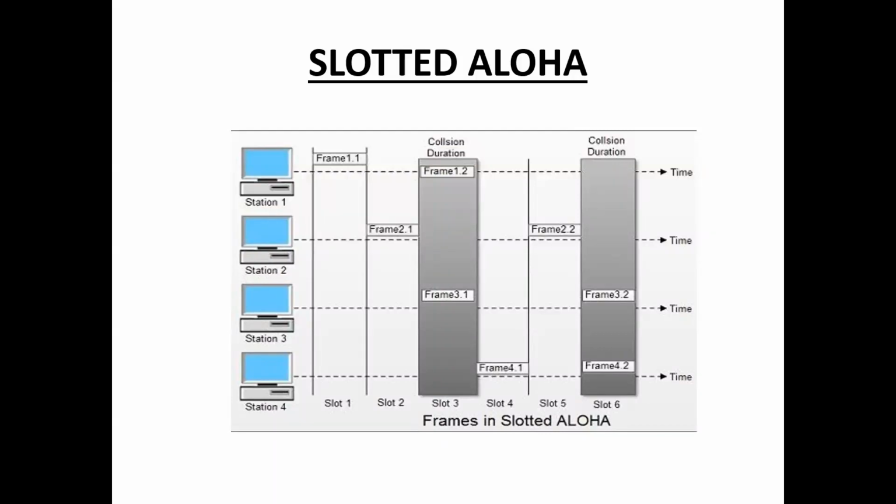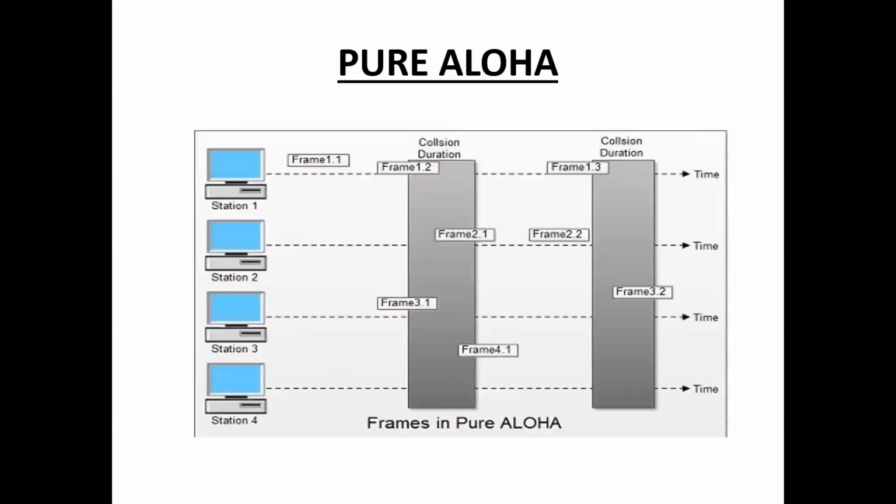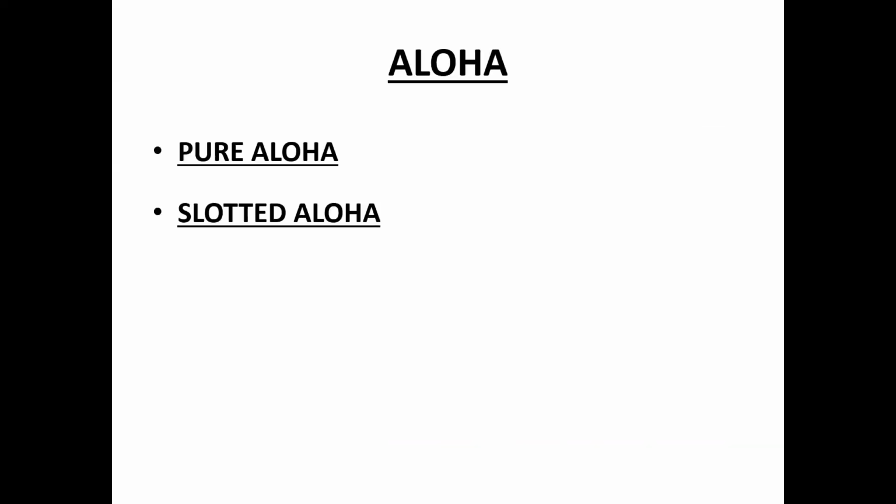Efficiency of slotted aloha is 36.8. Efficiency of pure aloha is 18.4. So this is about aloha. In the next class we discuss CSMA, CSMA/CD and CSMA/CA, carrier sense multiple access protocols.